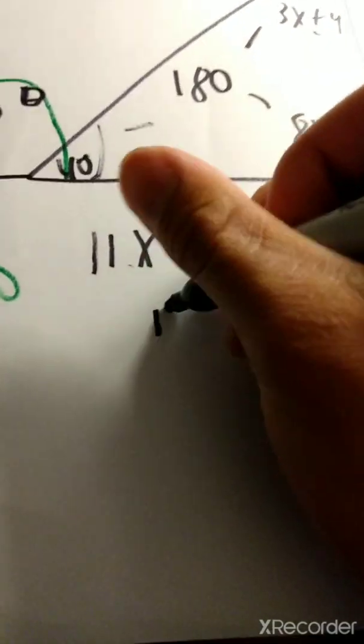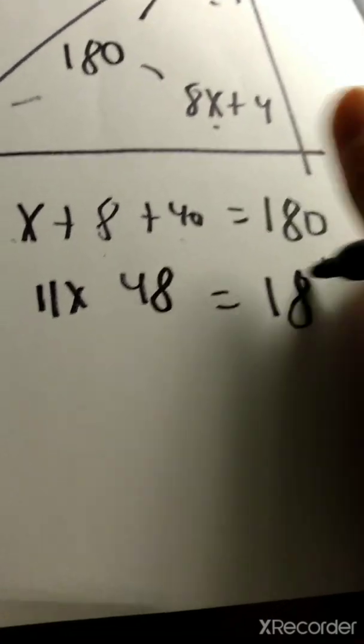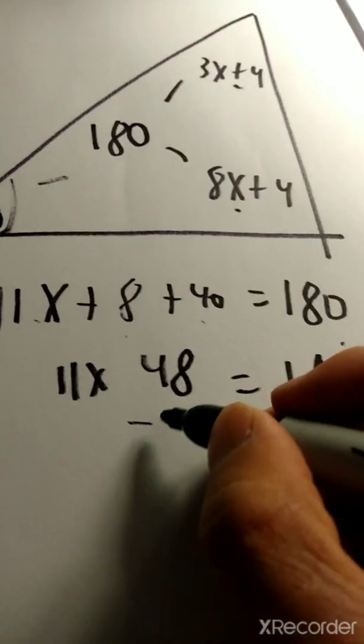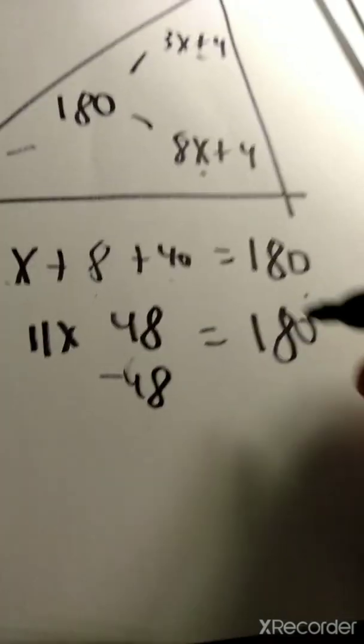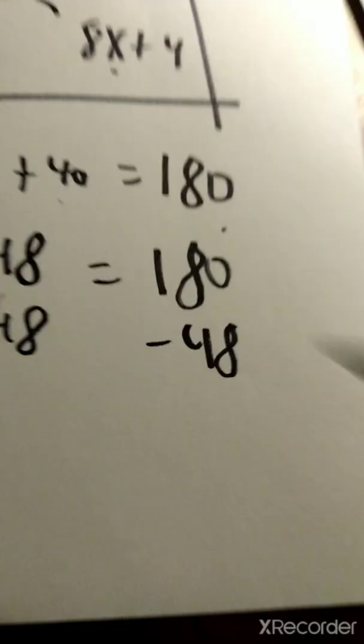So, we have 11x plus 48 equals 180. We're going to have to see what x is. We have to try and get x alone. So, if we subtract 48 from 180, 180 minus 48,